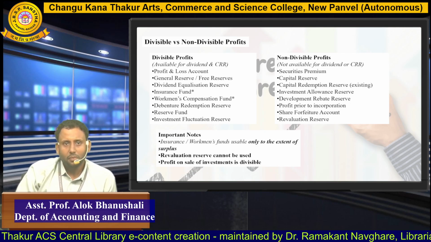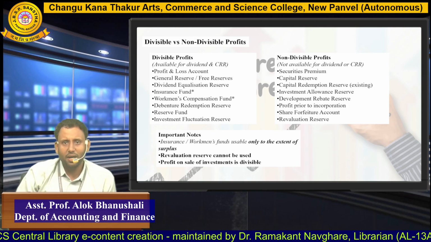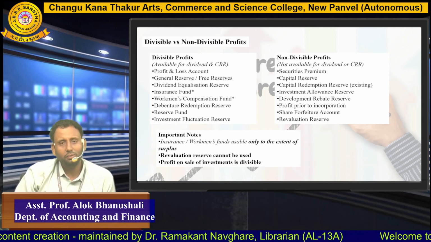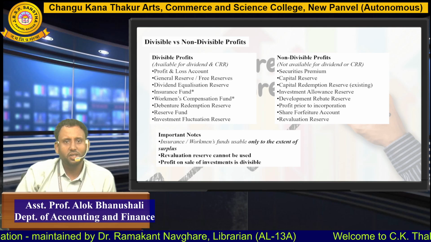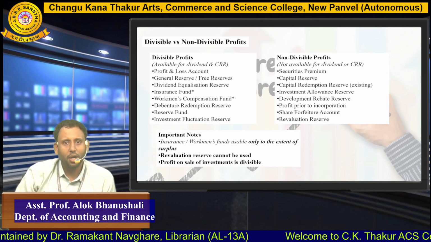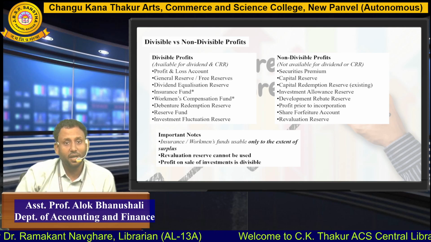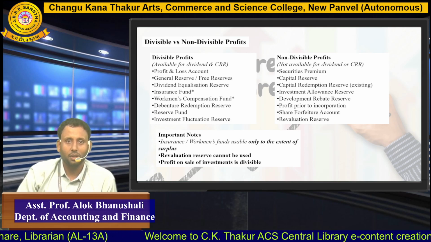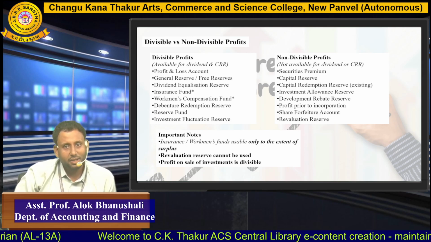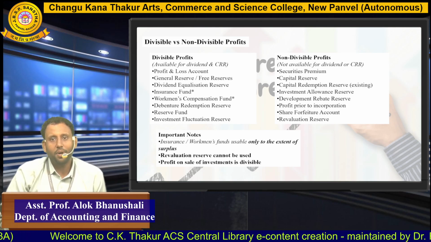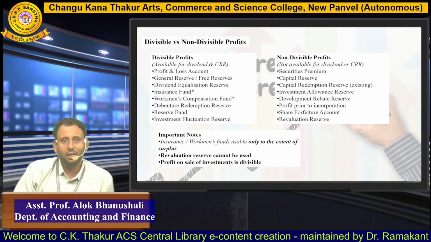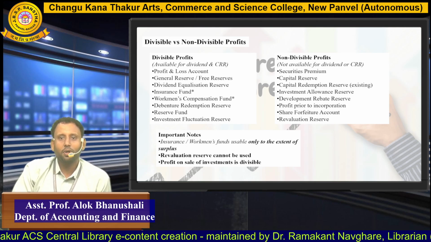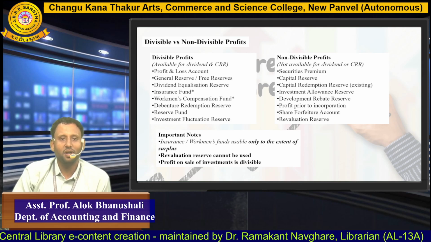These are the lists of divisible profits and non-divisible profits. Divisible profits, which are available for dividend, are profit and loss account, general reserves, dividend equalization reserve, insurance fund, workmen compensation fund if the funds are free, debenture redemption reserves, reserve funds, and investment fluctuation reserves. And in non-divisible profit, there is security premium, capital reserve, capital redemption reserve which is existing in nature, investment allowance reserves, development rebate reserve, profit prior to incorporation, share forfeiture account, and revaluation reserves.